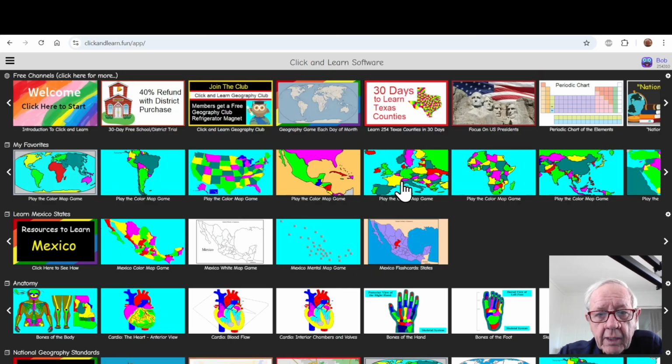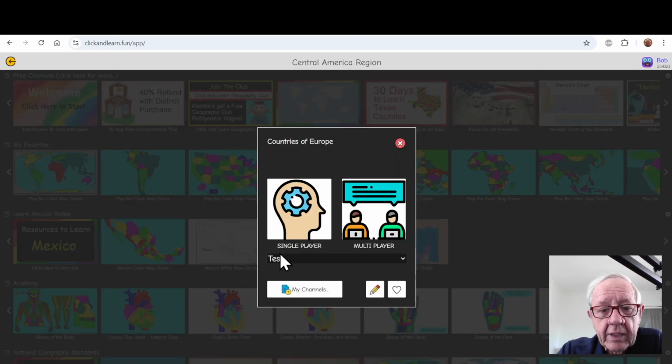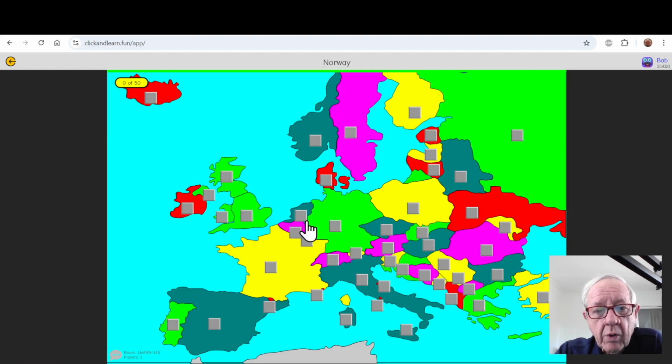Let's go to Europe. Again, we have 50 countries on this game, but we're only going to answer the first 20 questions. That's for Norway, San Marino, and by doing this on a regular basis, Montenegro. Every time you play this, the questions are going to be different, so that if you go through this a few times, you get to where you actually answer all of the questions in the system.